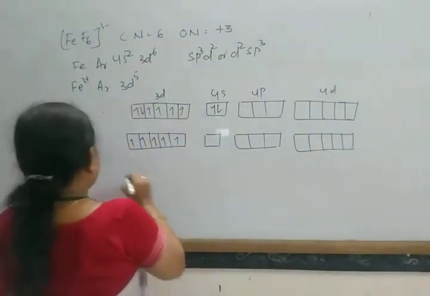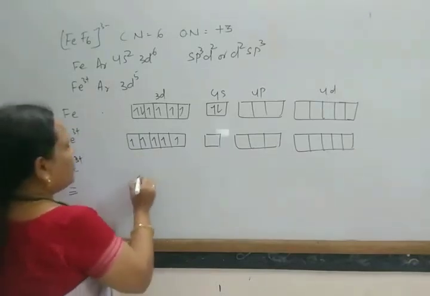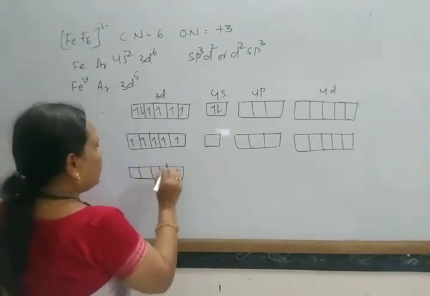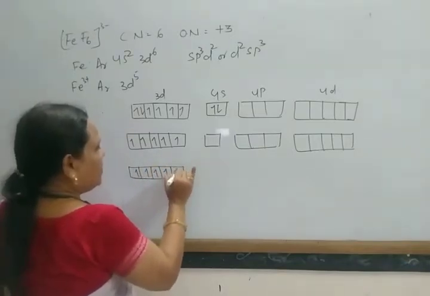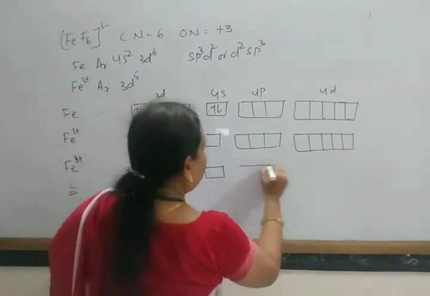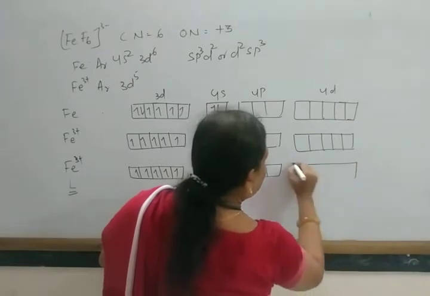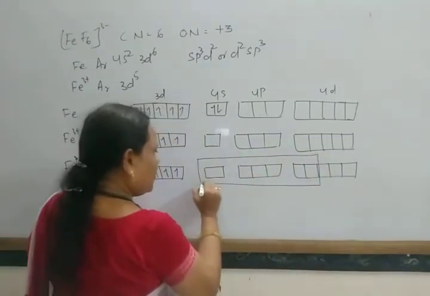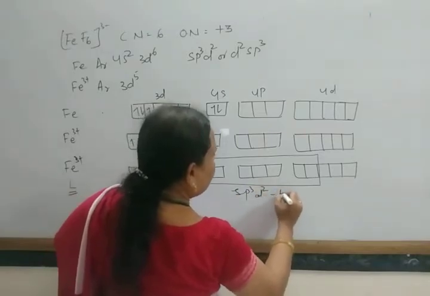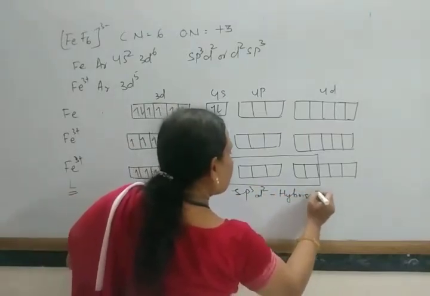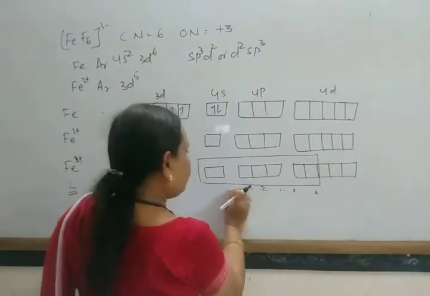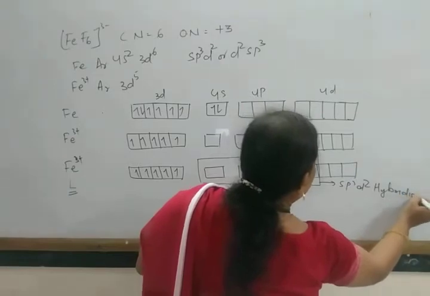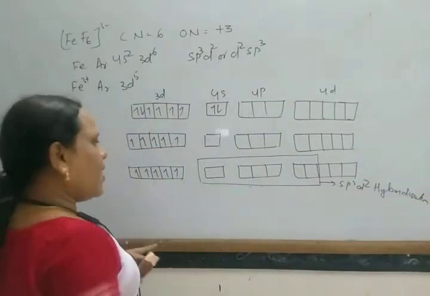So under the influence of ligands, when it forms bonds with ligands, all these d electrons remain as such, and it undergoes sp3d2 hybridization: 1 s orbital, 3 p orbitals and 2 d orbitals. It undergoes sp3d2 hybridization.